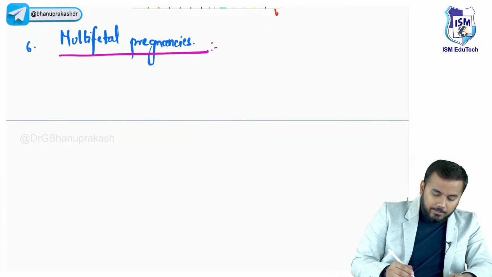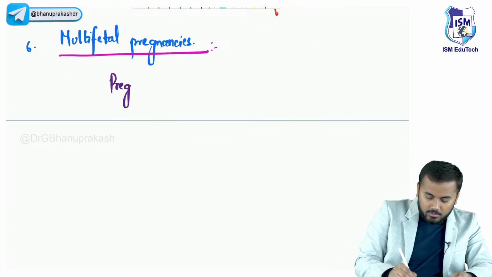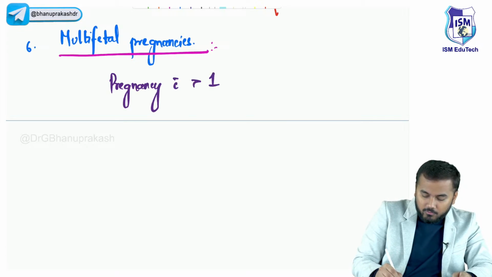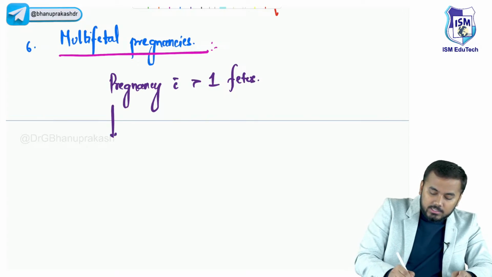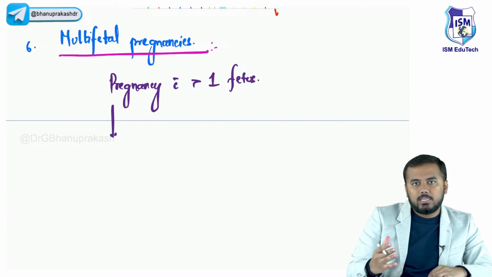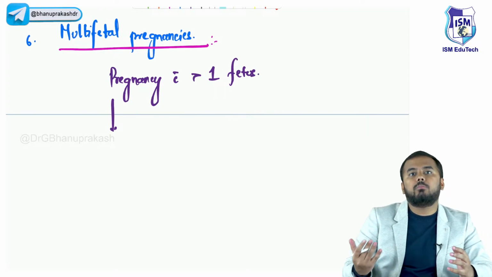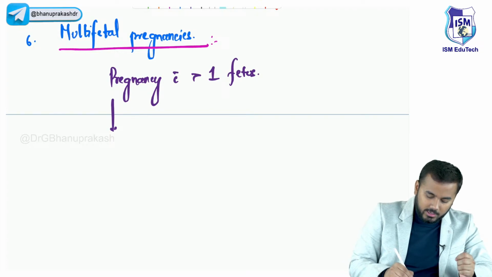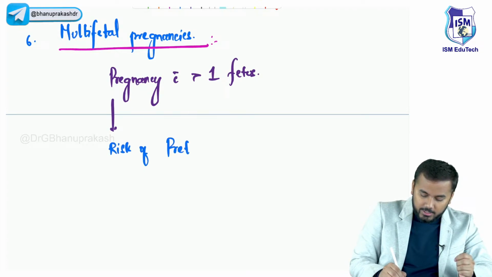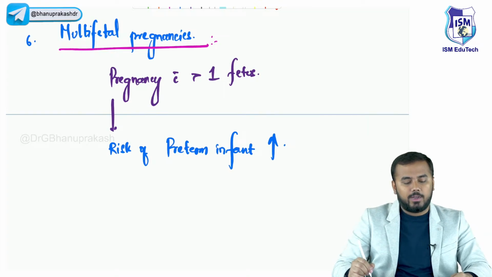Such a pregnant woman has a higher risk of giving birth to a premature infant. So the risk of preterm infant is more.